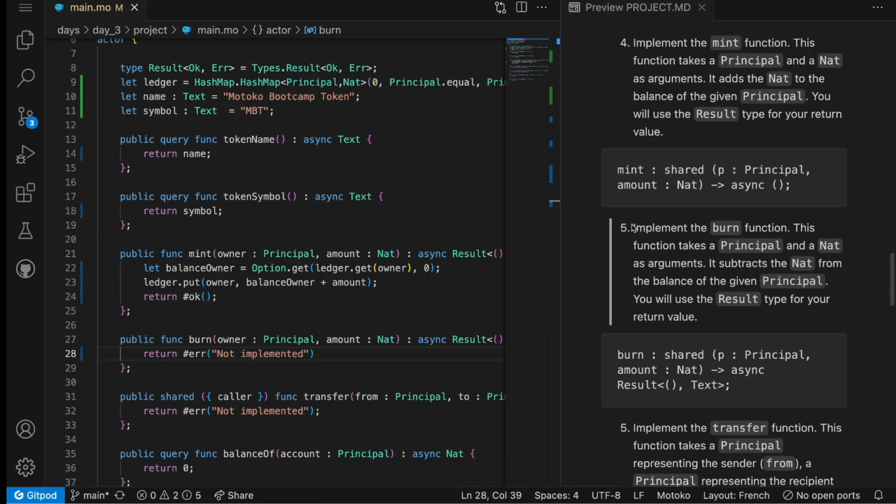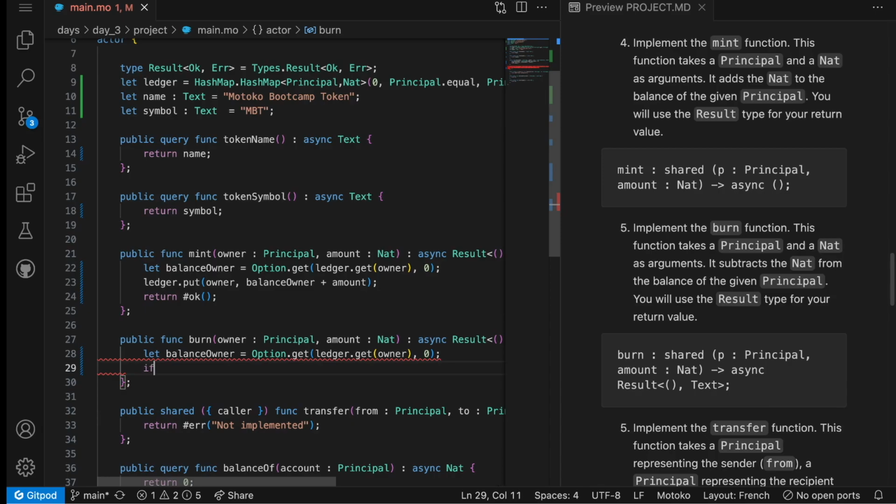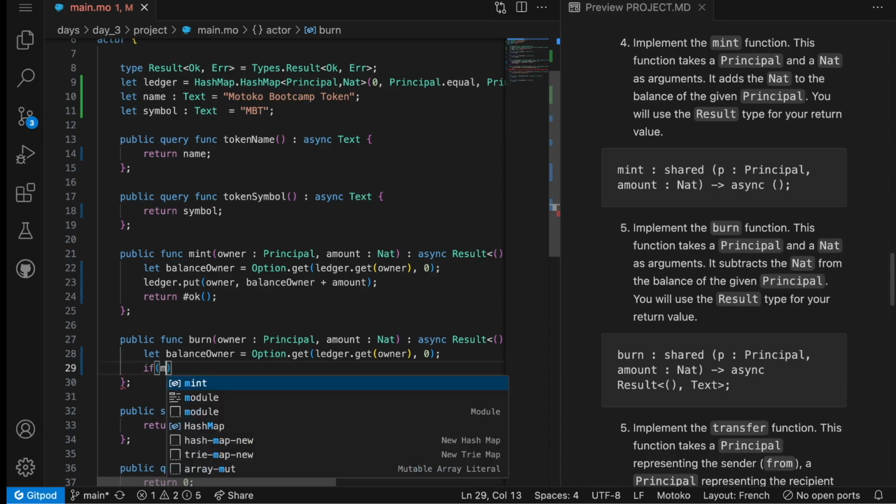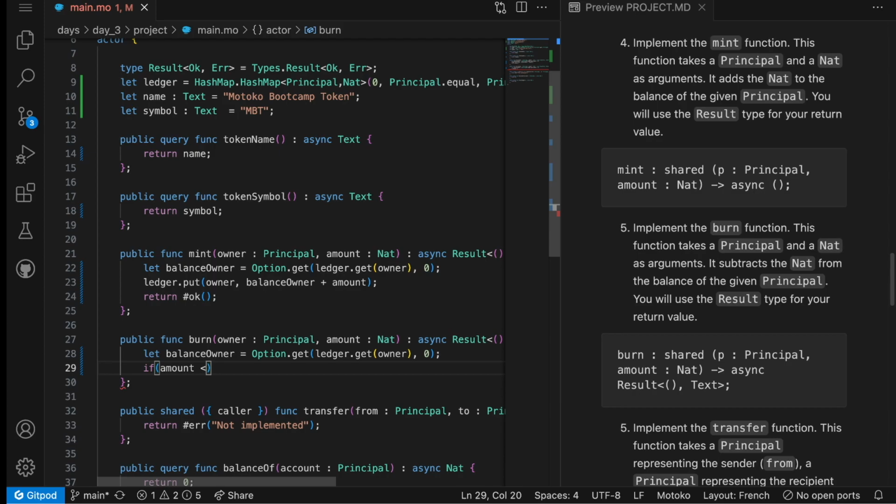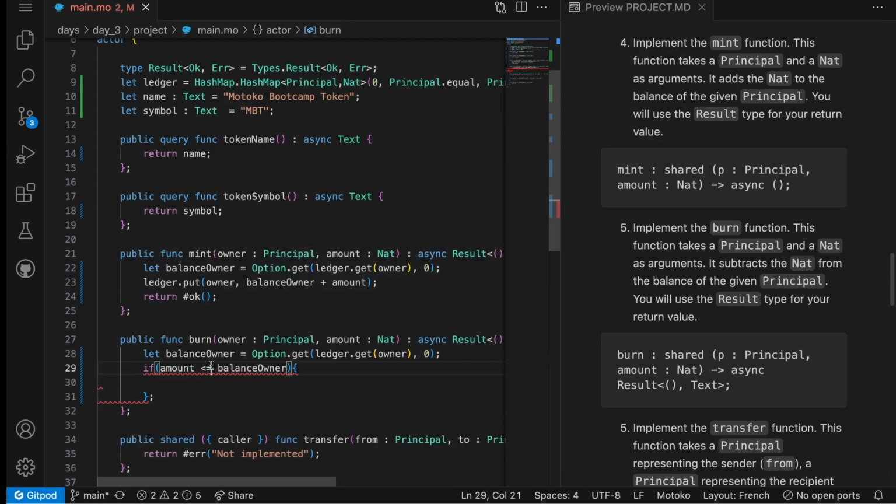Now let's implement task number 5, which is implementing the burn function. The burn function will be similar to the mint function, but this time we actually need to check that we can burn the specified amount. So we need to verify that the amount that we want to burn is below or equal to the balance of the owner. If it's not the case, so essentially if we are in the other case where the amount is above, we can return an error.